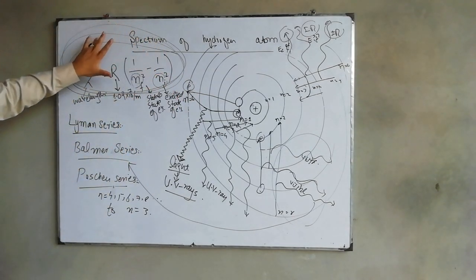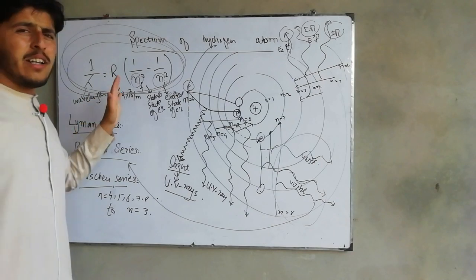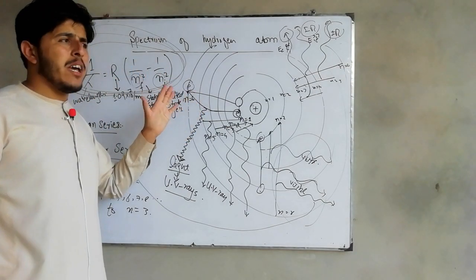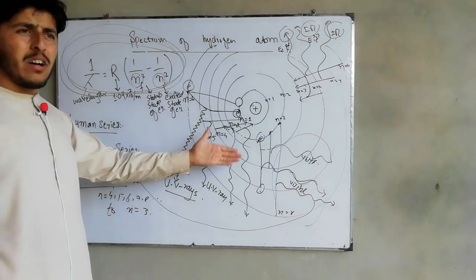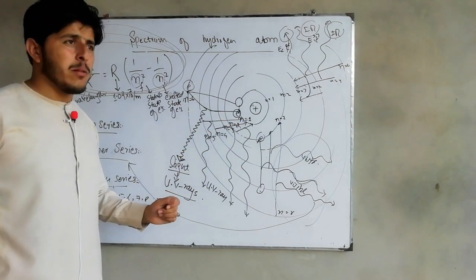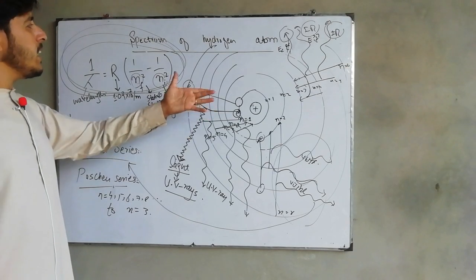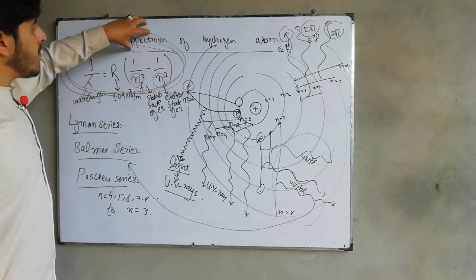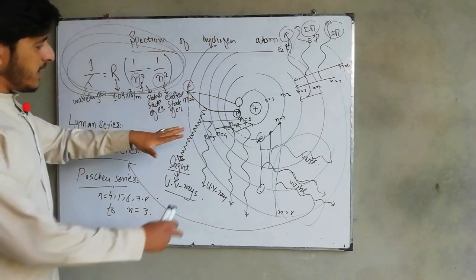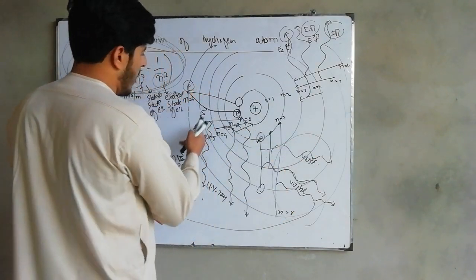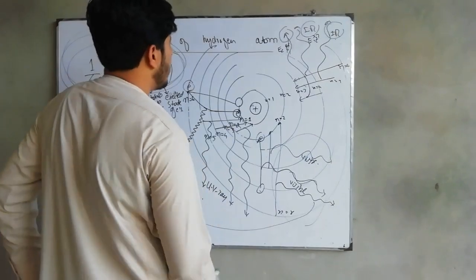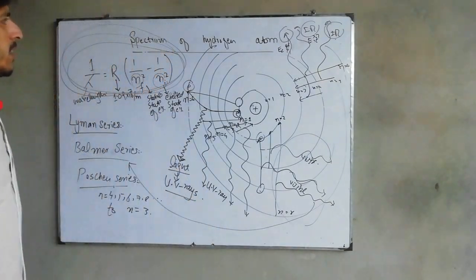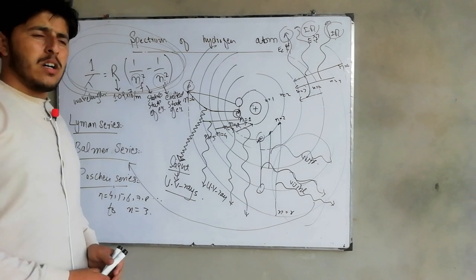But here our concern is not with the derivation. Our main focus is only on the information, what kind of information we are getting from the hydrogen atom. That information is the spectrum, and this spectrum is very, very important. This is a sort of spectrum: light of different wavelengths in different regions of the electromagnetic spectrum. So this was all about the spectrum of the hydrogen atom.